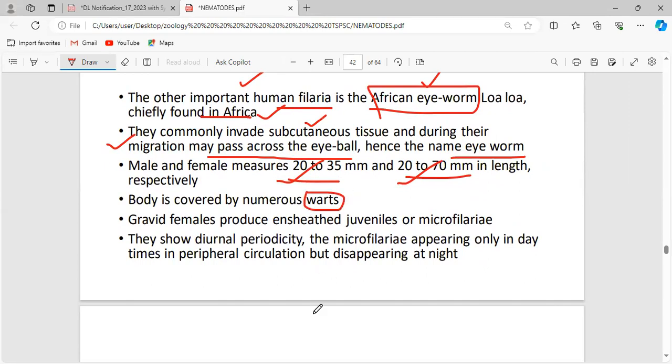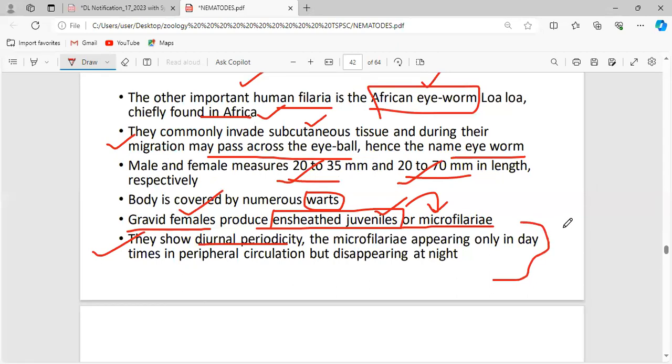Now, the gravid females produce ensheathed juveniles or microfilariae. What are gravid females? Those who have the capacity to carry eggs, which attain sexual maturity. This gravid female will produce the ensheathed juveniles, which are said to be the microfilariae. And this shows a diurnal periodicity. This is a characteristic which I have seen only in this particular worm. Diurnal means the microfilariae appear only in the daytime.